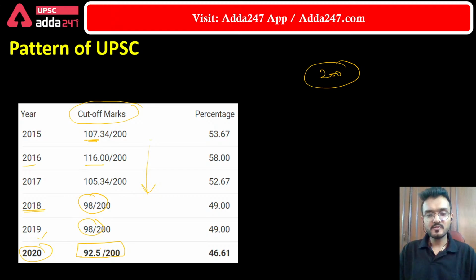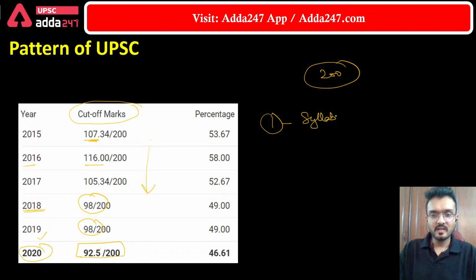Though the competition for the UPSC is increasing, despite that the cutoff is decreasing, and there are a number of reasons for that. The first reason is that the UPSC has not defined the syllabus of prelims very well. We will see that the prelims syllabus is not well defined by the UPSC.